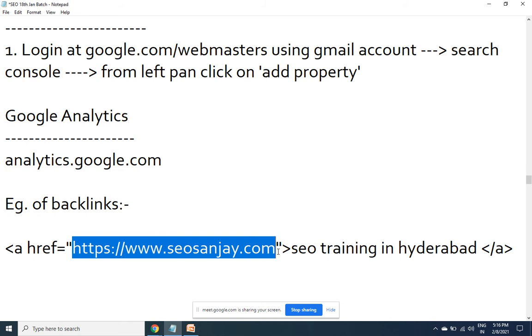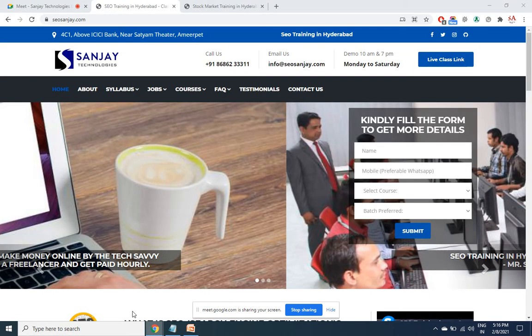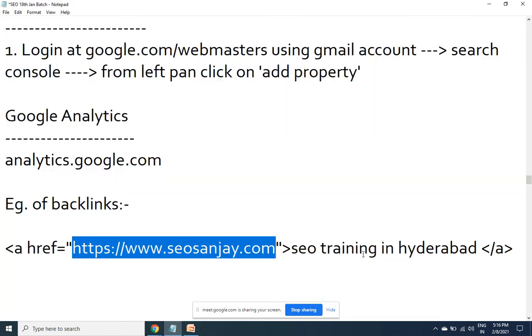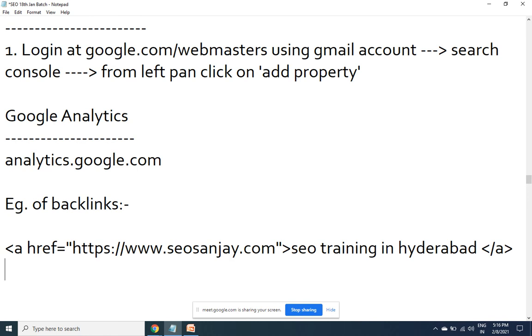If I'm targeting an internal page, then this is my page address. I can form the backlink in this way.